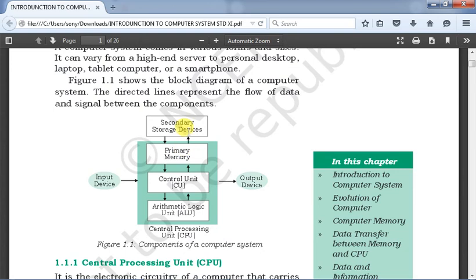Okay, and then finally it can go to the output device. So before going to the secondary device, it will be sent to the output device once again. After that we can save it, or if we don't want to save it, then it will be lost, because primary memory is not a permanent storage. You have to send it to the secondary storage device.